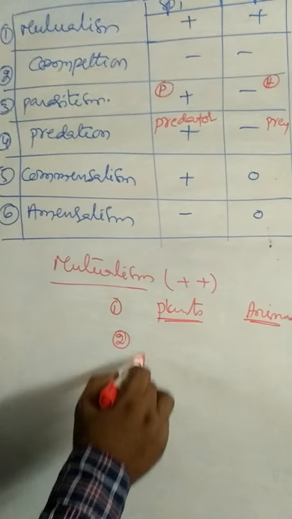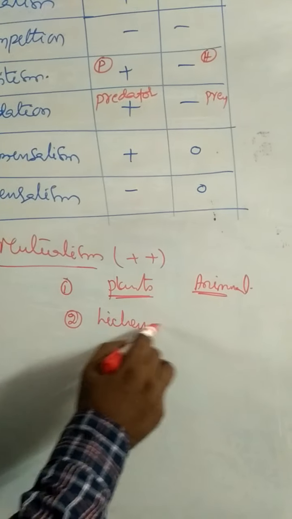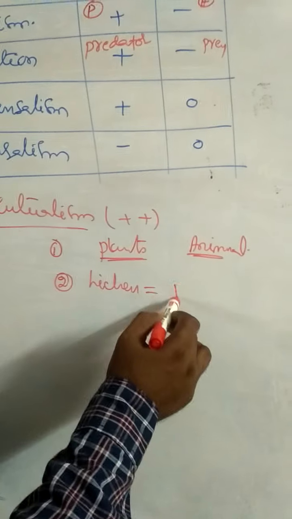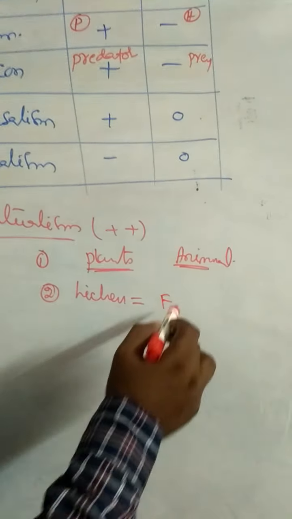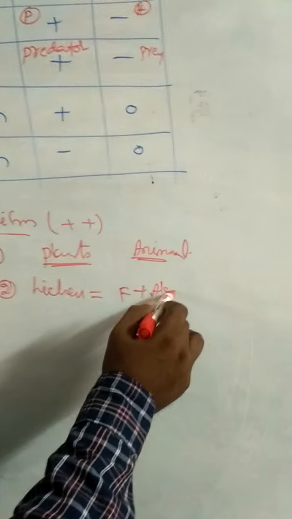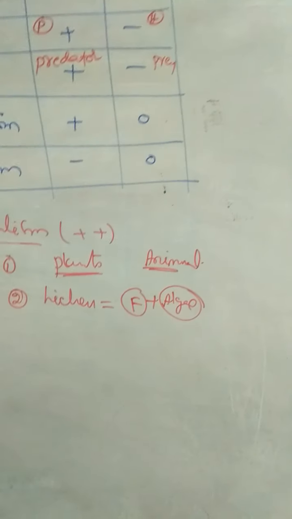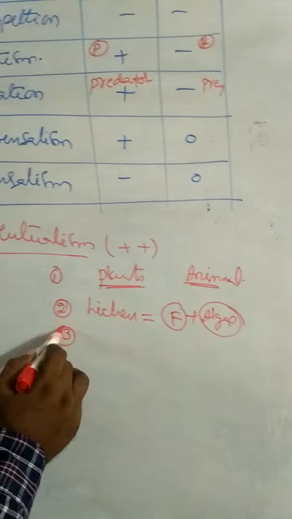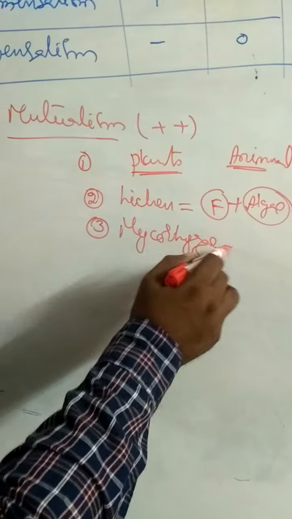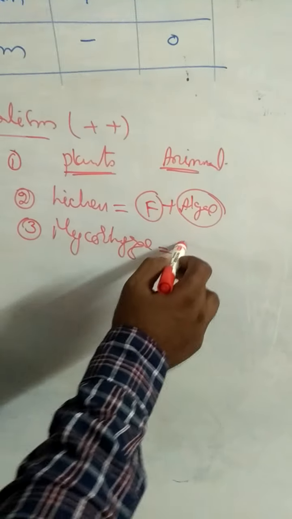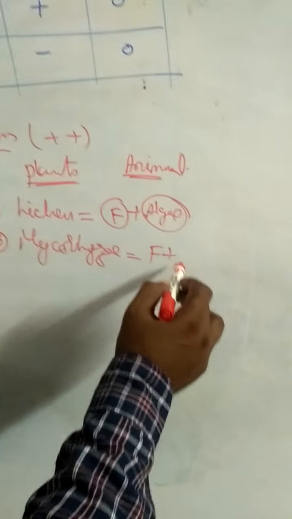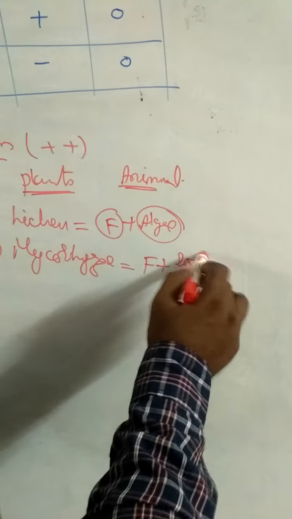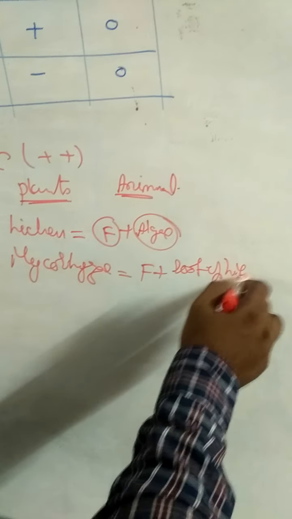Second one is lichens. What is lichen? Lichen is equal to fungi and algae. Lichens also exhibit mutualism. Other one is mycorrhiza. Mycorrhiza is equal to fungi plus roots of the higher plants.